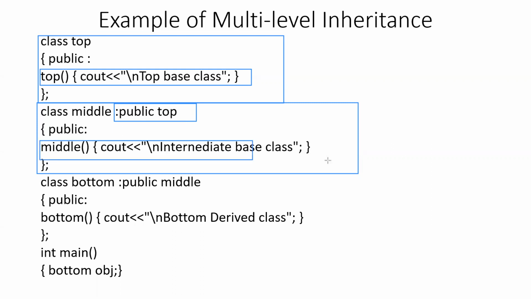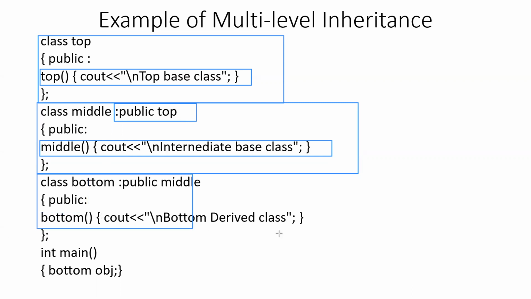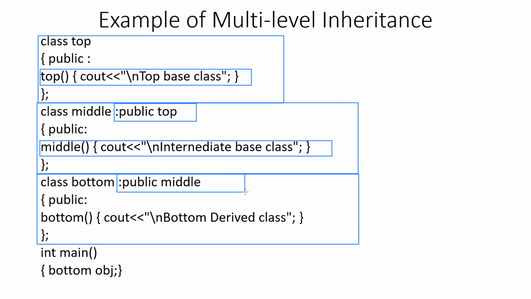Another constructor function has been defined inside the middle class, which is used to display the message intermediate base class. And then the third and last class, named bottom, has been defined right here. The bottom class is derived publicly from the middle class.